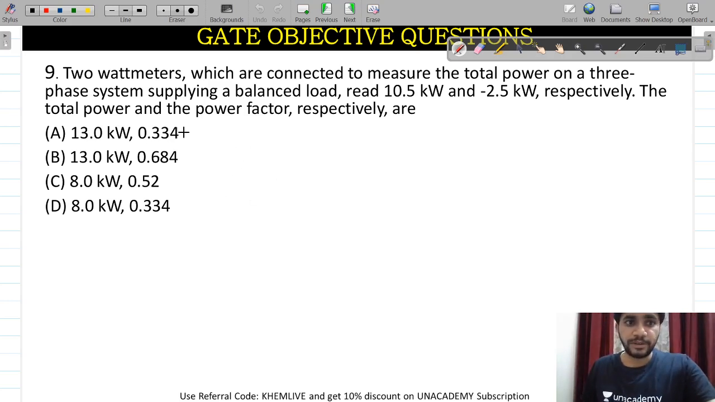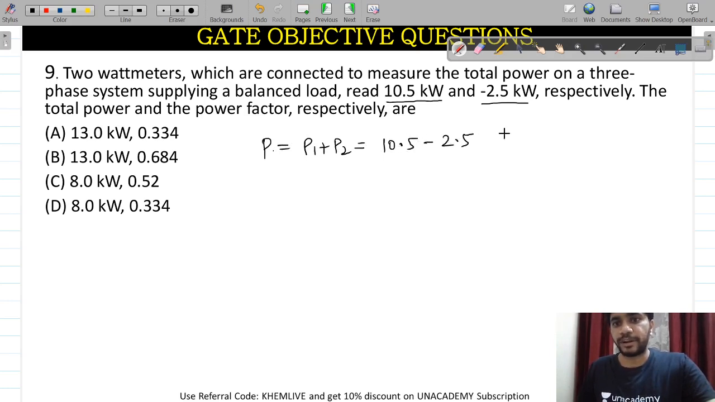So in this particular question, two wattmeters are connected to measure the total power in a three-phase system supplying a balanced load. This is my P1, this is my P2. The overall power will be P1 plus P2. P1 plus P2 will be 10.5 minus 2.5, which gives you 8 kilowatt. And secondly, there is a formula which you should remember.